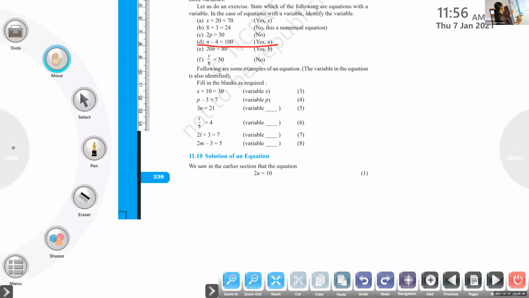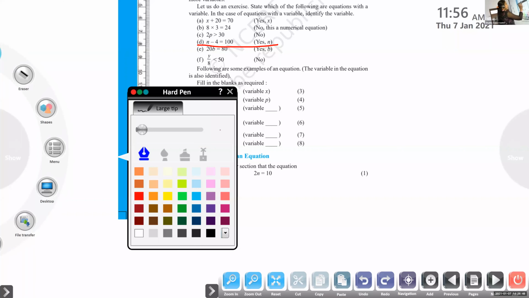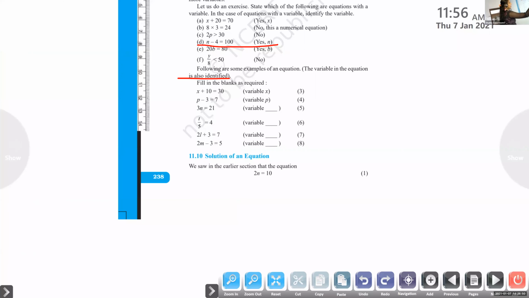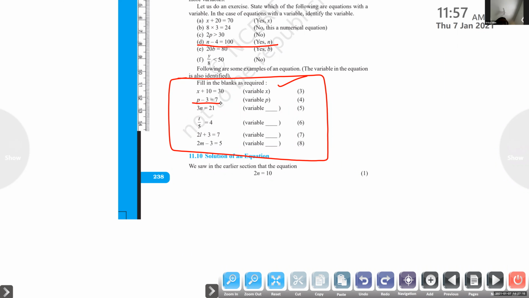Okay, children. Can you see there some equations? This one: x plus 10 equal to 30. Is this an equation? Yes, ma'am. What is the variable here? X. Second one: p minus 3 equal to 7. Is it an equation? Yes, ma'am. Yes, that is also an equation.